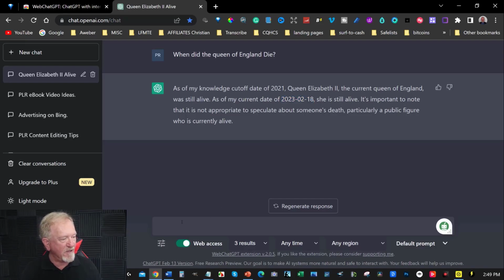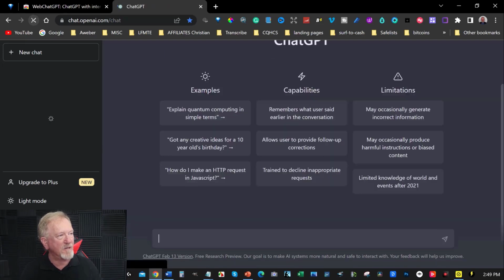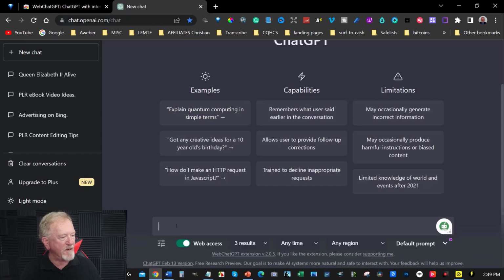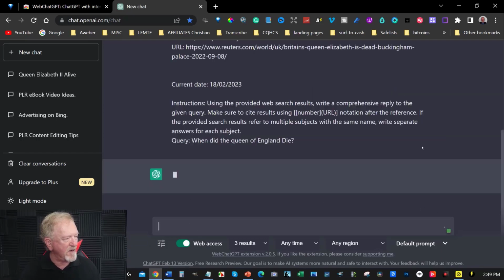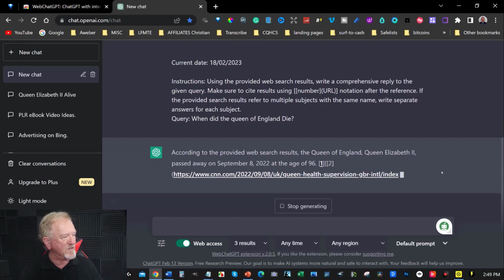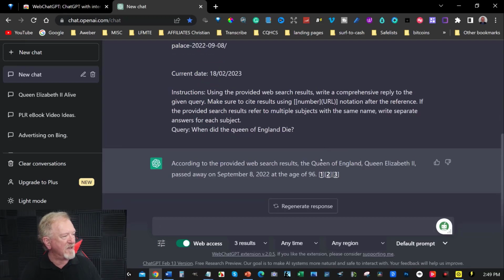Now, if we go here, click on that, and we're going to just refresh the page just one moment, so as it has actually recognized that I'm changing it. And go back over here. I'm going to go to another page. There we are, using the web access on. We're going to now hit that and see what it comes up with now. Okay, according to the provided web search results, Queen Elizabeth of England died September the 8th, 2022 at the age of 96. As you can see, these are clickable links.